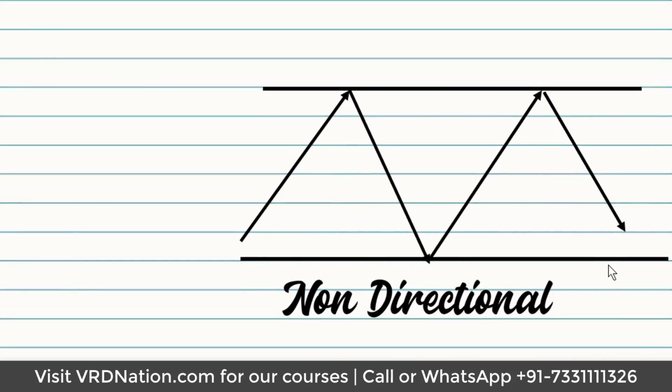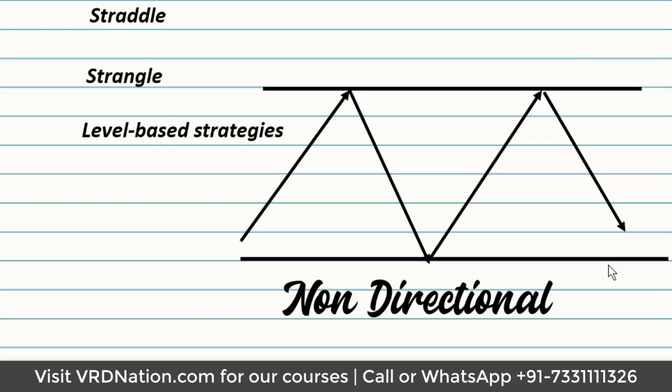Non-directional strategies, on the other hand, do not require you to be right about the direction of the stock. So the stock may go up or the stock may go down, but if you apply the strategy properly, you can still end up making money. So few common non-directional strategies are straddle, strangle, some level-based strategies like bull put spread or bear call spread, right? So these are all level-based strategies where you can make money even without knowing which direction the stock or the index will eventually move.